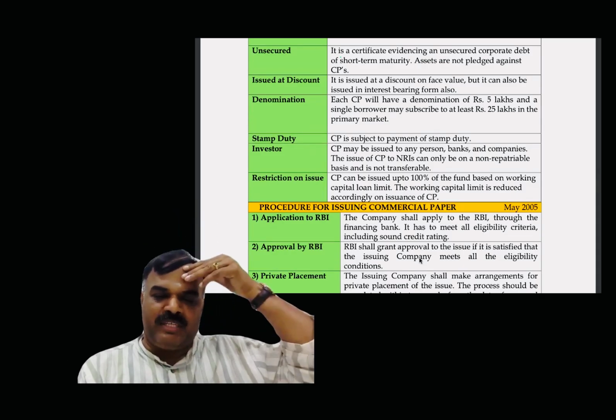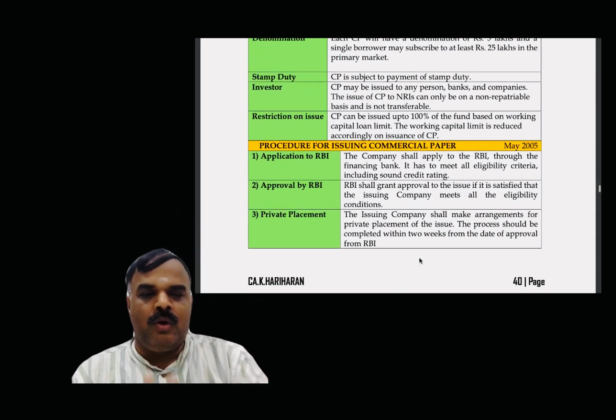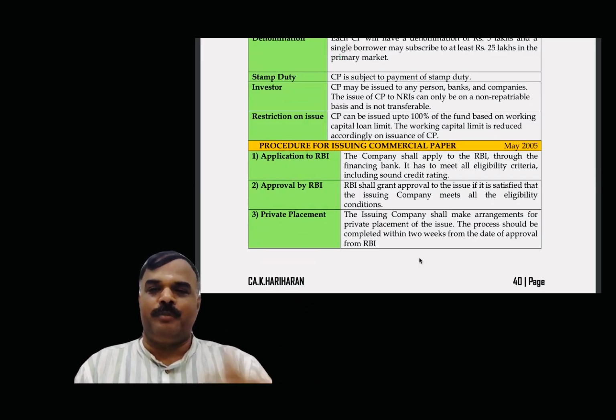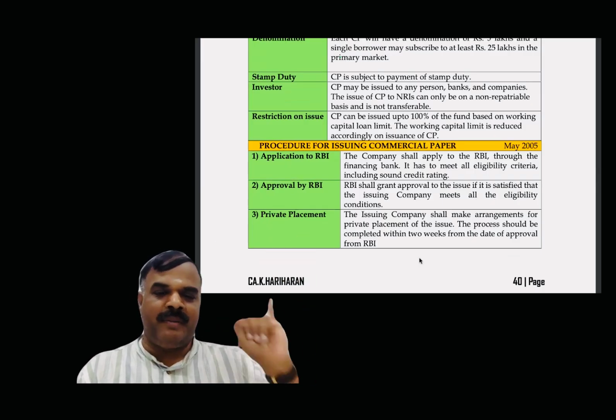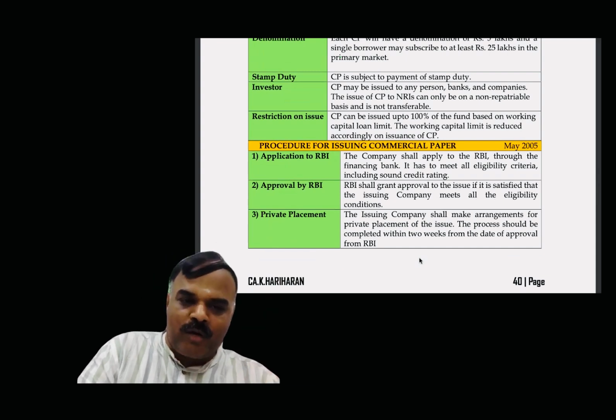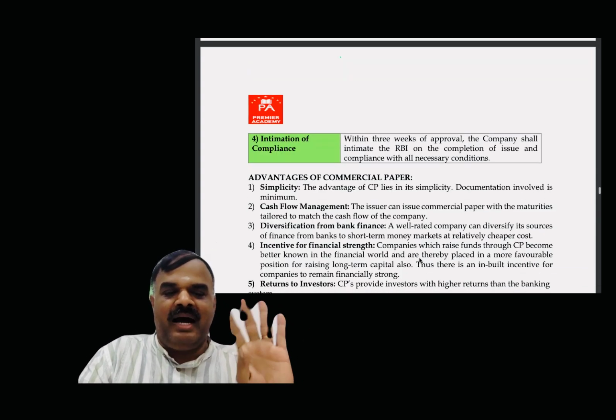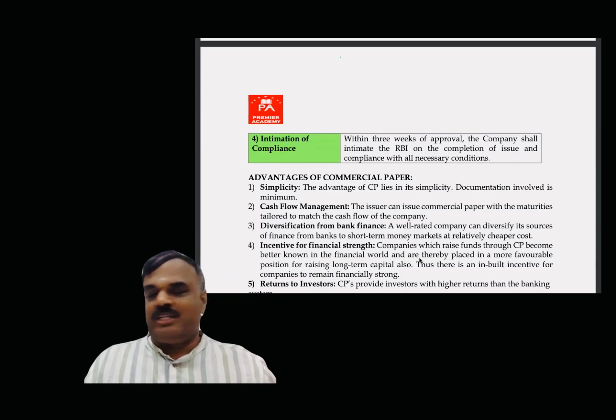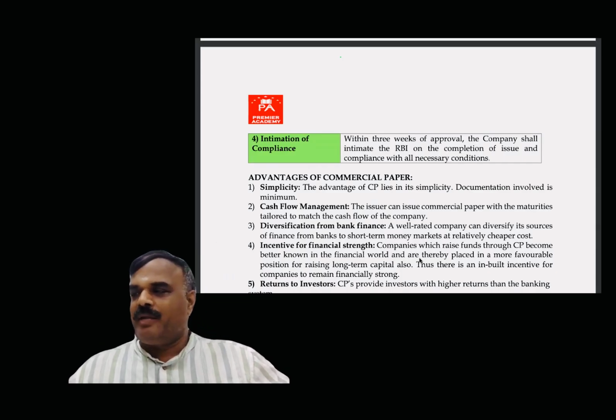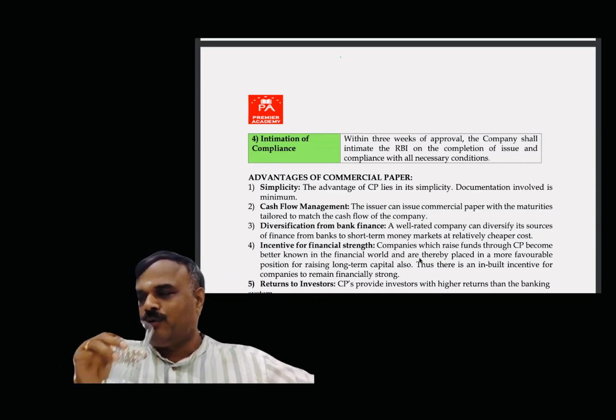Before issuing the commercial paper, we have to remember the procedure. Application to RBI, because just like that a company cannot issue commercial paper, approval from RBI, private placement, and intimation of complaints to the RBI. These are all the procedures you have to follow.